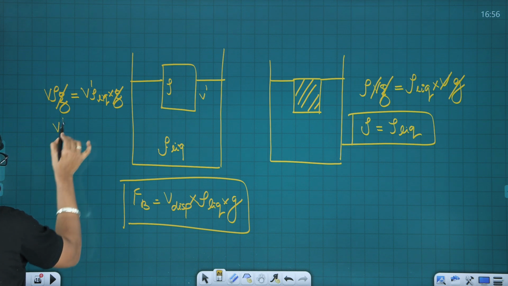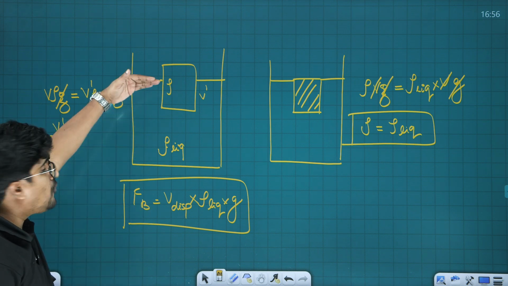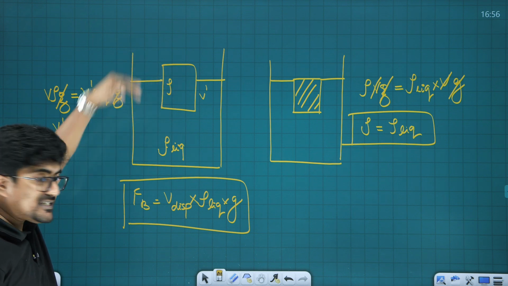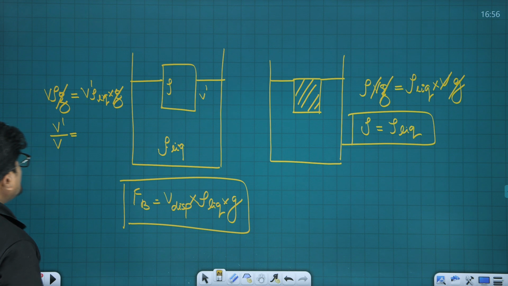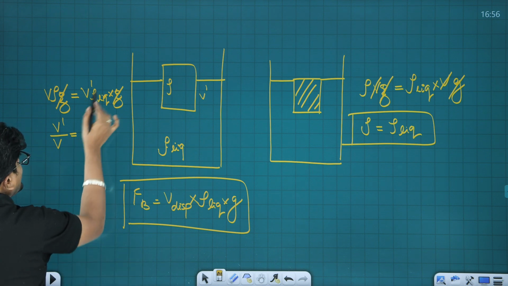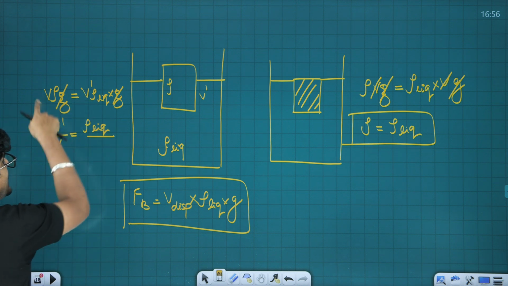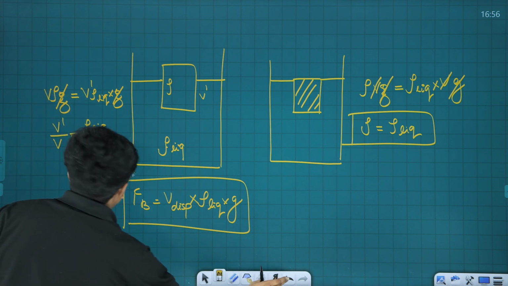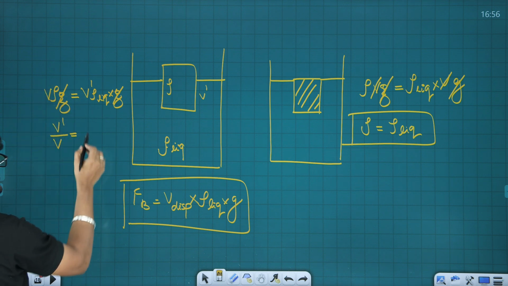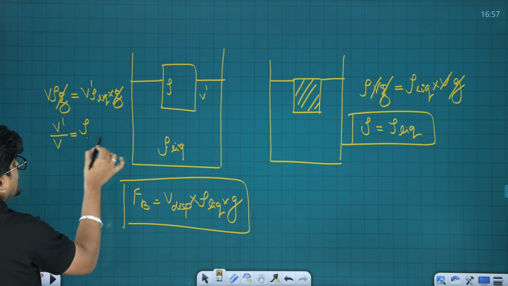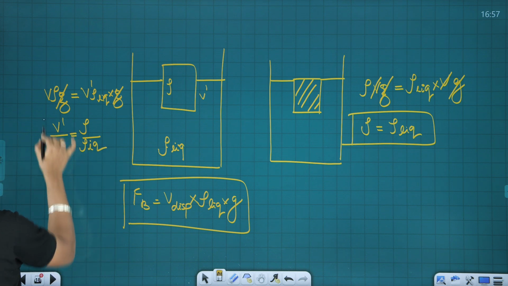Now you can see one important relation here. V dash upon V, that means the volume of the body which is inside the liquid upon the actual volume, is going to be the density of the material upon the density of the liquid.